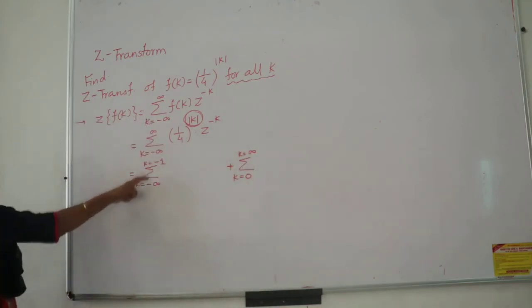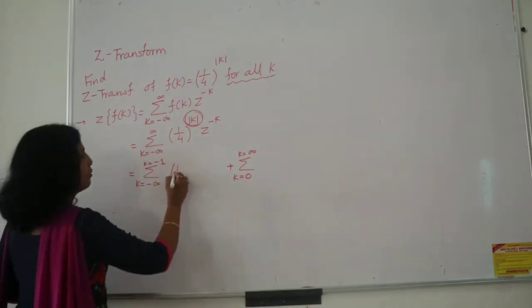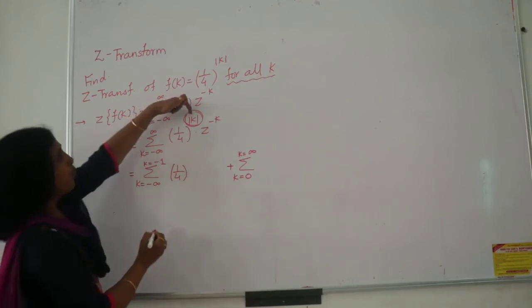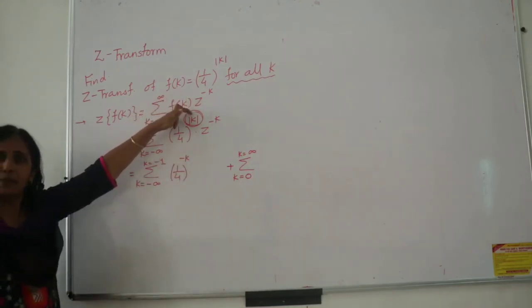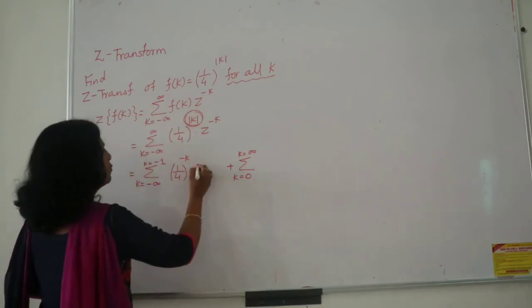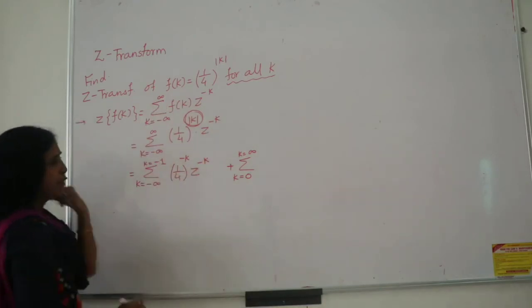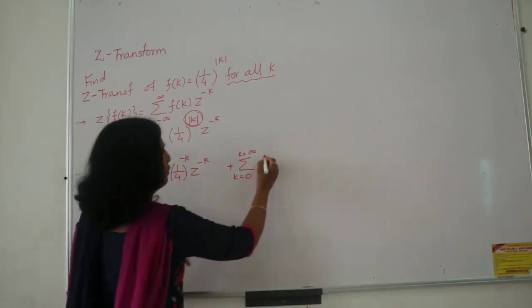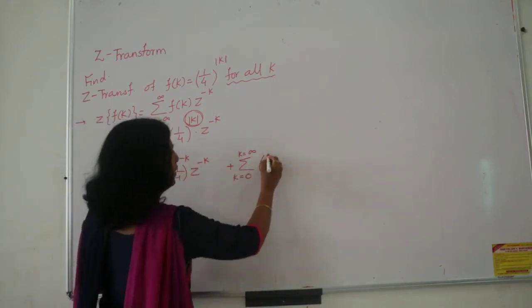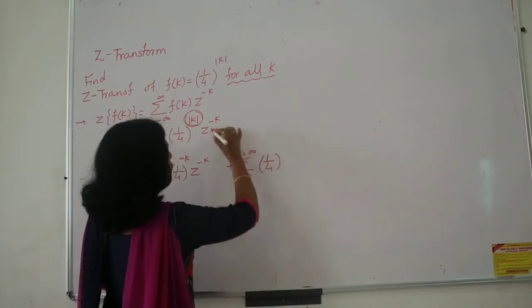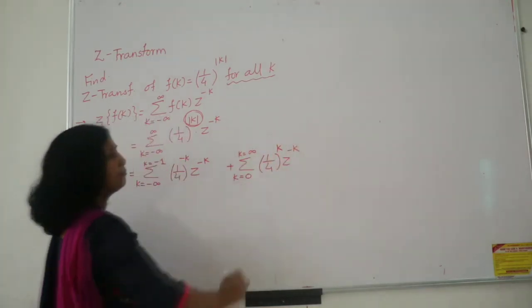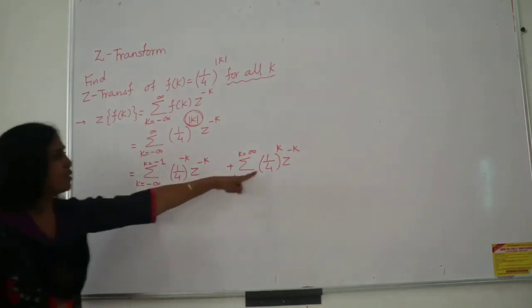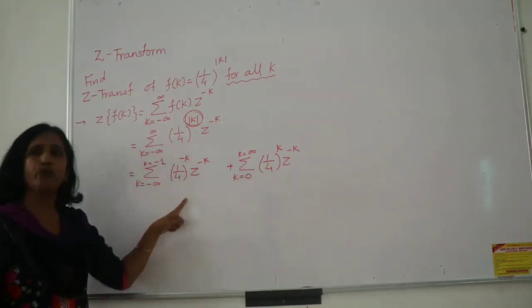In the negative interval minus infinity to minus 1, 1 upon 4 raised to, mod is defined as minus k. This is the basic definition. And z raised to minus k, of course it is the kernel part, it will remain as it is. Now in the positive interval 0 to infinity, 1 upon 4 raised to mod k is considered positive, and z raised to minus k. So this is the splitting, and this is going to give you two different types of GPs.